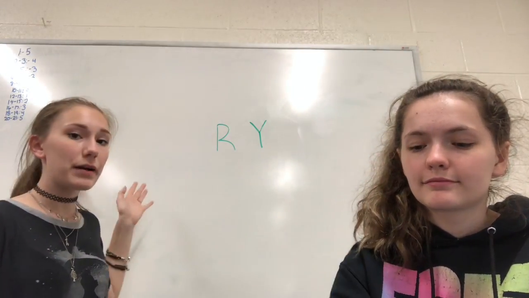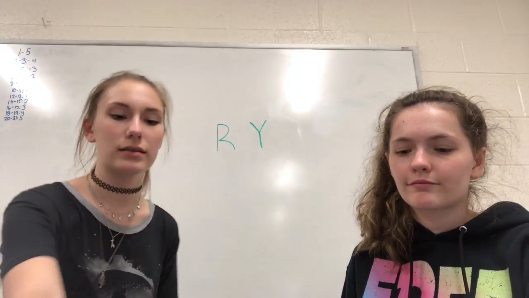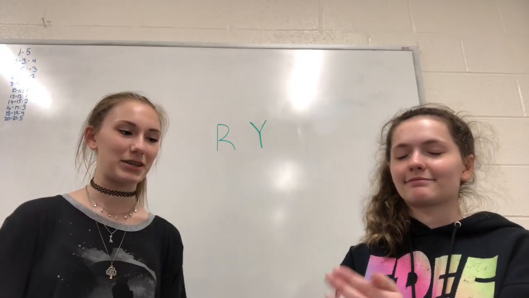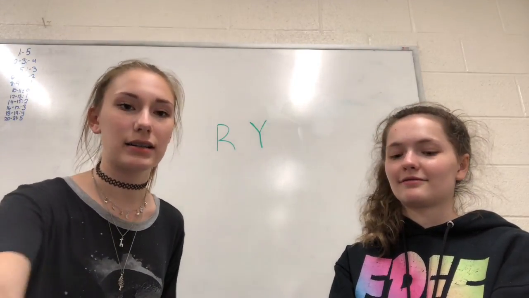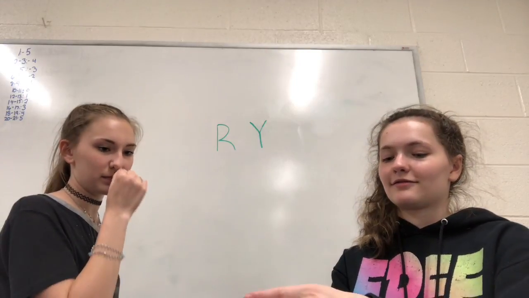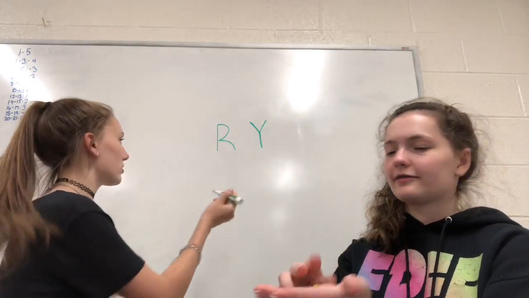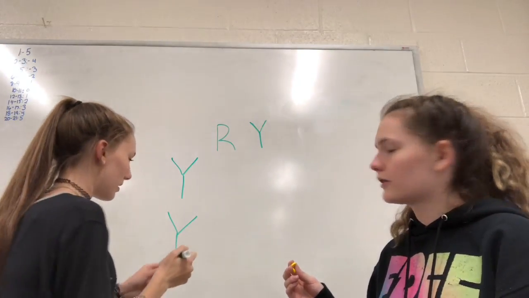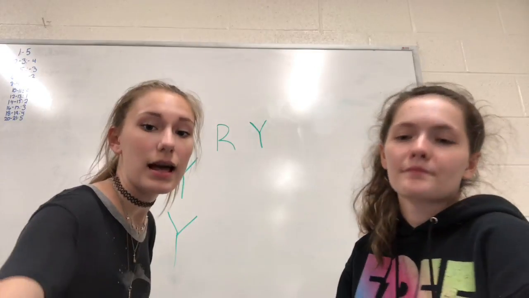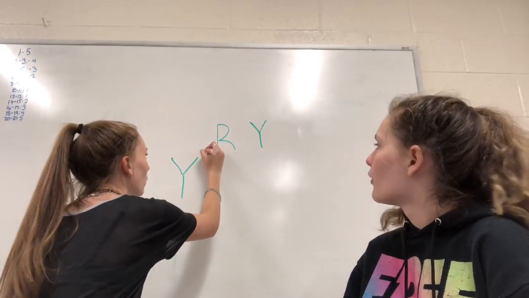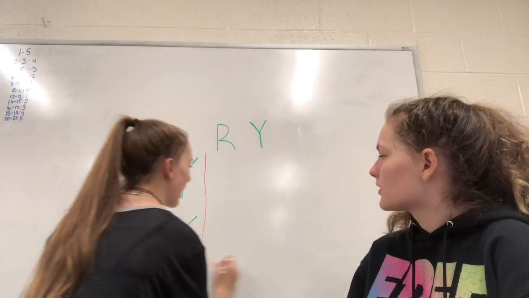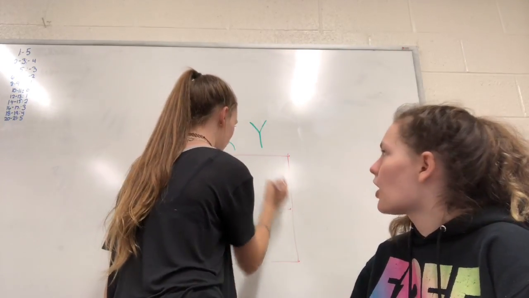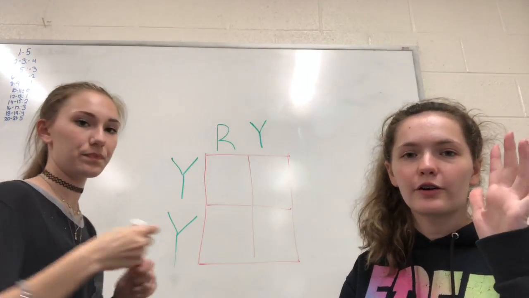For the second parent, we're going to do the same thing, and pick, wrong cup, we're going to pick 2 M&Ms. Here you go. Pick 2 M&Ms. Our second parent for this cross is 2 yellows. So we're just going to write that, and then I'm going to draw our cross real quick, and then we'll be able to cross them and show an orange flower mixed with a yellow flower, showing incomplete dominance. Correct, because R and Y is an orange flower, just so you know.